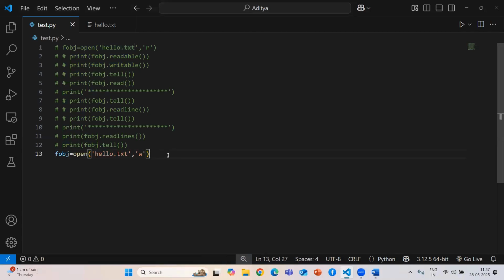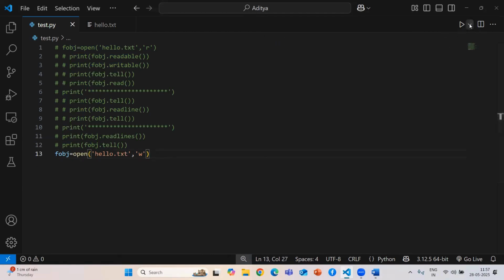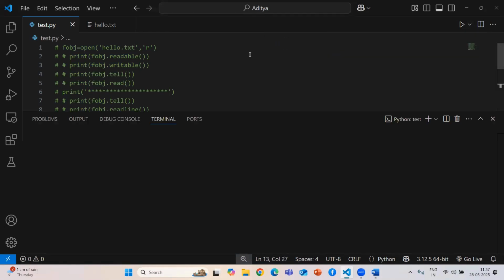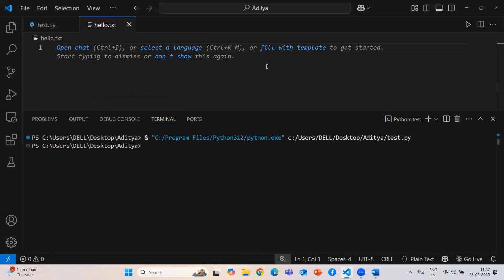If I just run this, it doesn't give me any error. But after I open that file, all my data is gone, because when we use write access mode and the file is already present, all your data will be gone.